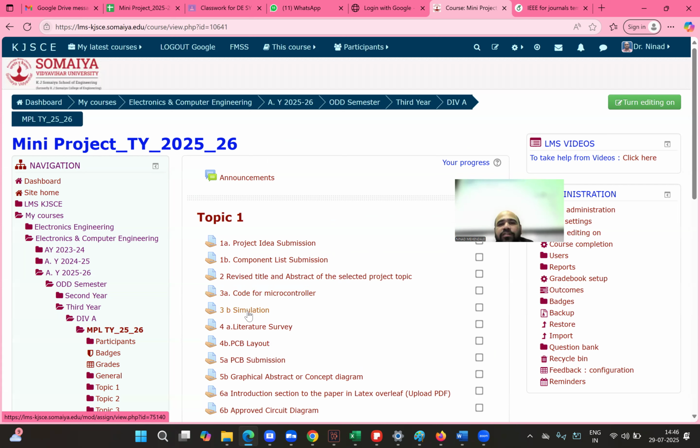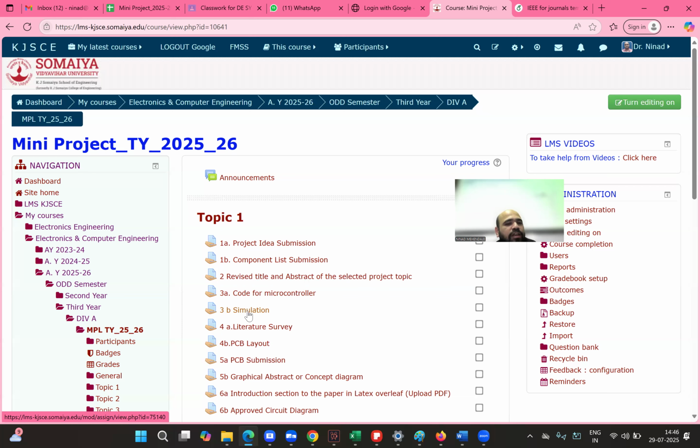So for simulation, you can use Tinkercad, you can use KiCad, you can use any other simulation tool available like Proteus or Keil. Any simulation tool is fine. For ESP32, Wokwi is there. For Raspberry Pi, you have to use VirtualBox, Oracle VM box, or maybe any VM tool, anything you can use, and you have to conduct the simulations.